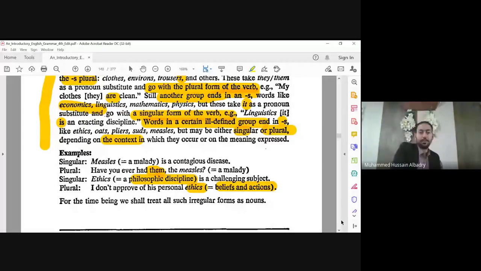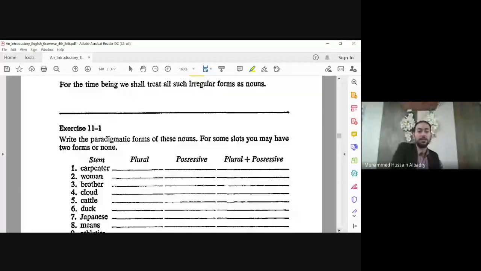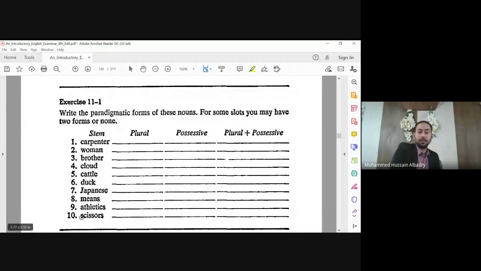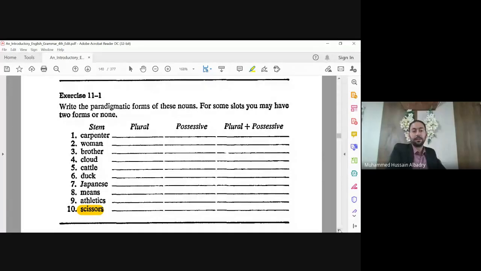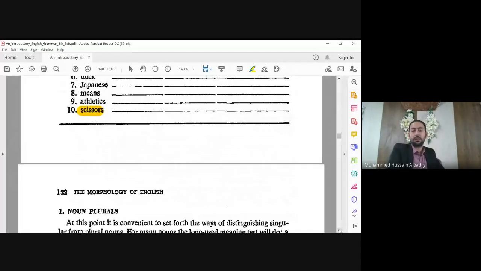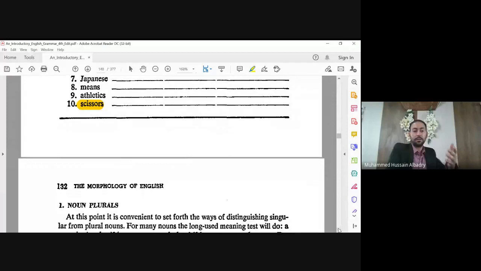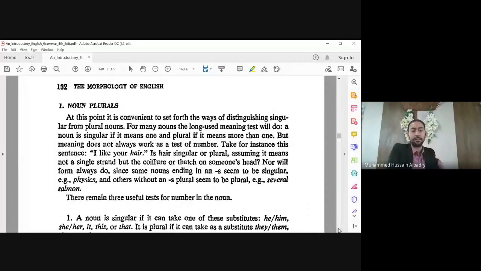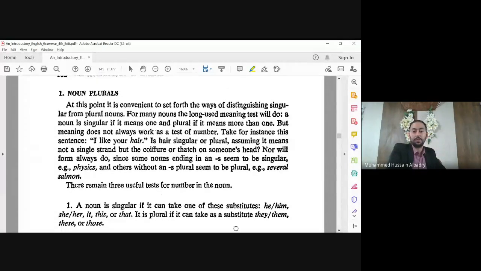Here we have examples. You see scissors, and which number? Like trousers. Athletics, Olympic games. Okay, we'll finish with this. Next lecture we'll talk about noun plurals. We'll talk about certain points here, tests, how to know that these are nouns, etc.